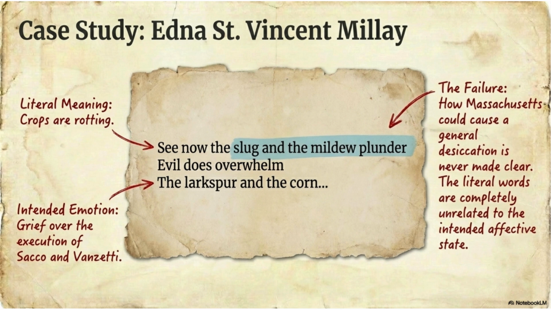One-line examination answer. Alan Tate uses Edna St. Vincent Millay's poem as an example of the fallacy of communication because its intended emotional meaning, grief over Sacco and Vanzetti, is not adequately supported by its literal imagery of crop decay, creating a failure of poetic tension.